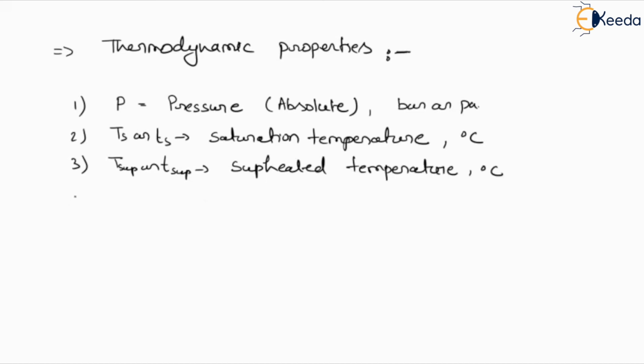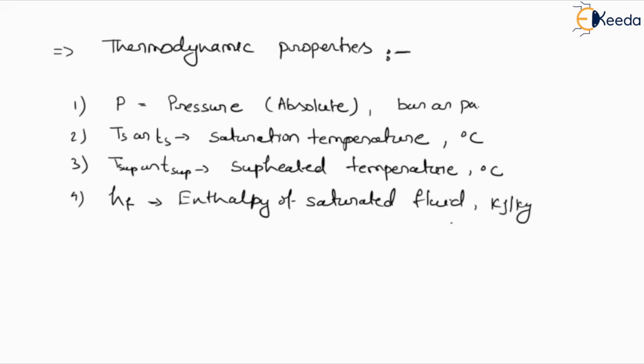Now next is HF. HF is related to enthalpy, so enthalpy of saturated fluid or liquid. The unit is kilojoule per kg. Next, related to enthalpy only, is HFG, which is related to steam.